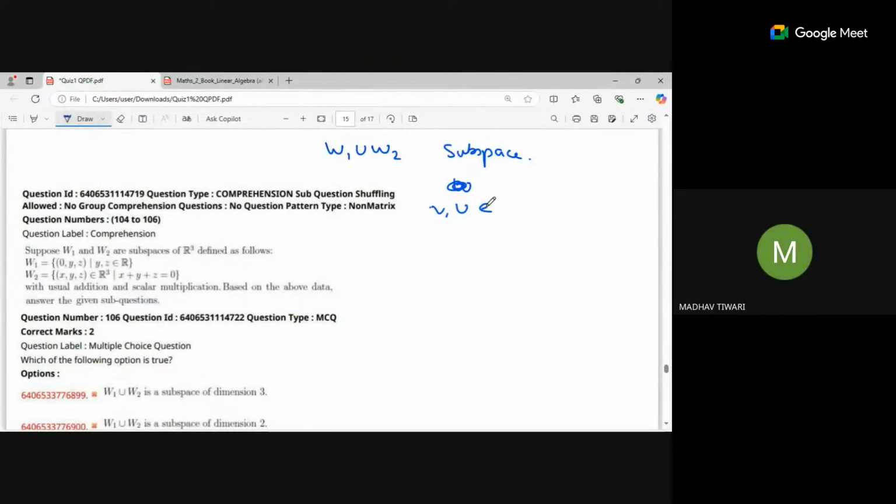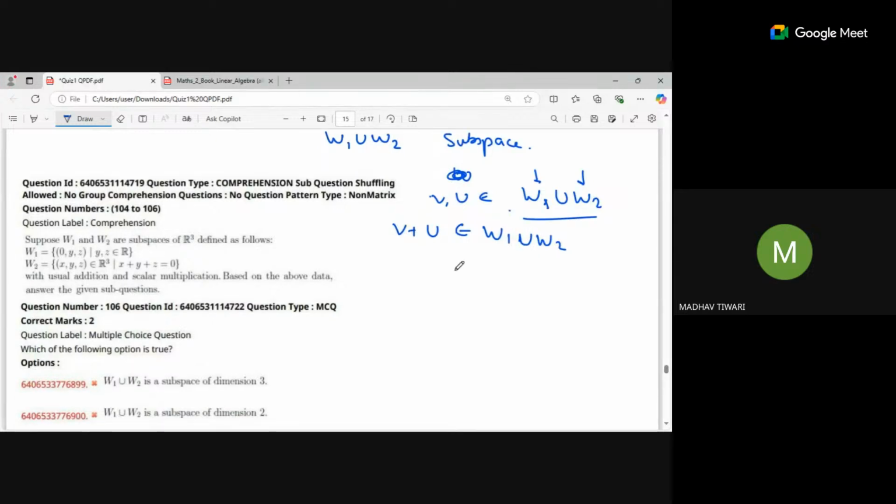Suppose both the vectors v and u belong to W1 union W2. So each can be in W1 or in W2, or they can be in both. If these two are vectors, then v plus u must also be inside W1 union W2, meaning it should be at least in W1 or W2. Any one of them, it should be at least in one.